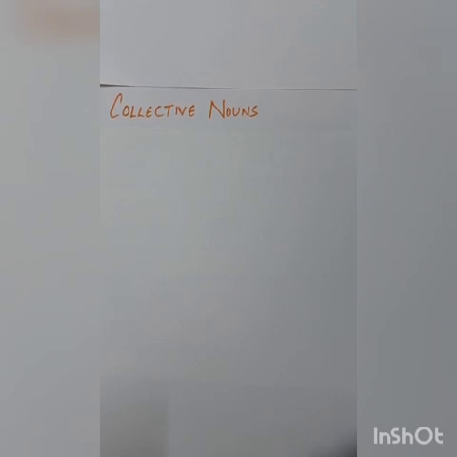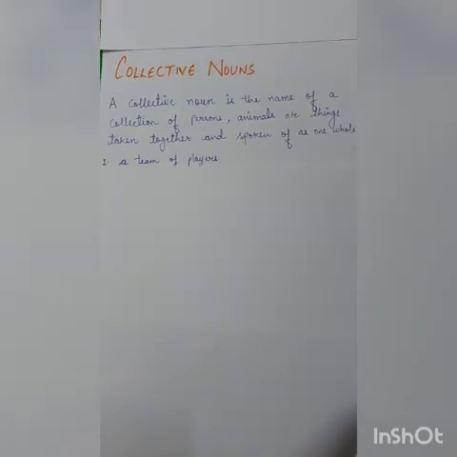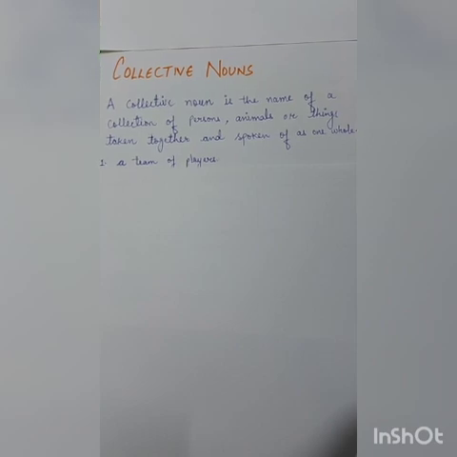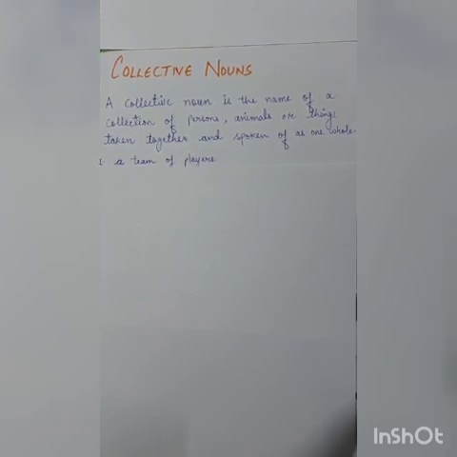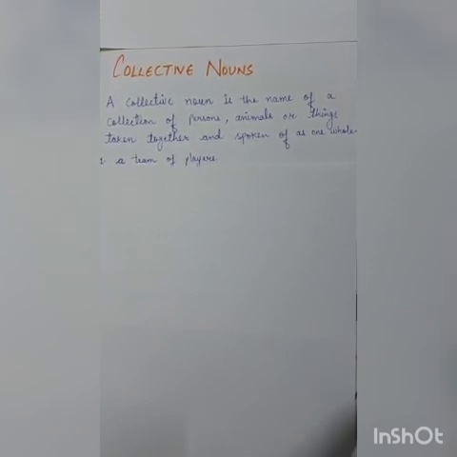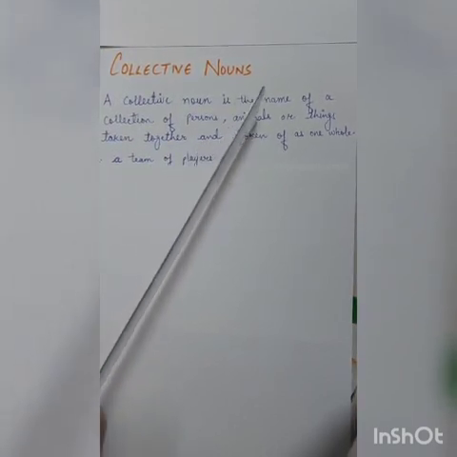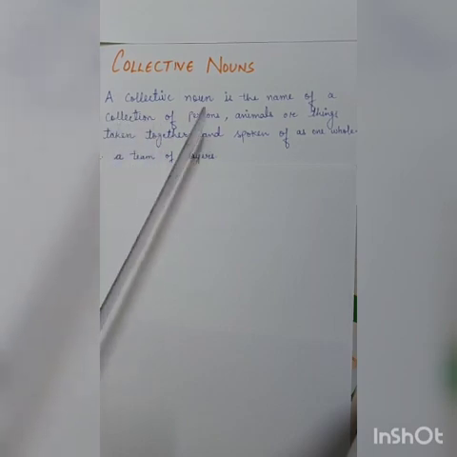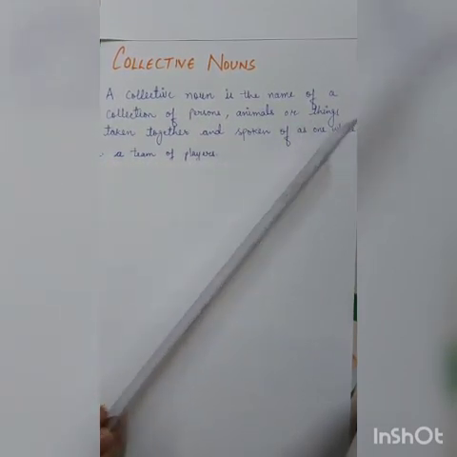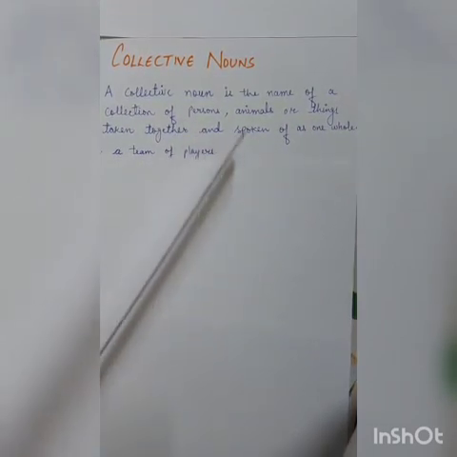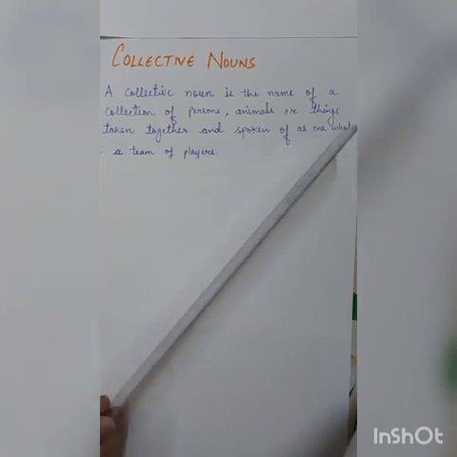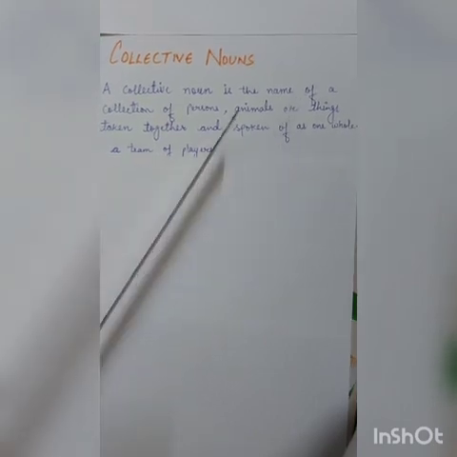Let's understand this with the help of few examples. Before moving on to the examples, let us first have a look at the definition of collective nouns. So, a collective noun is the name of a collection of persons, animals, or things taken together and spoken of as a whole. Now let's have a look at some examples.